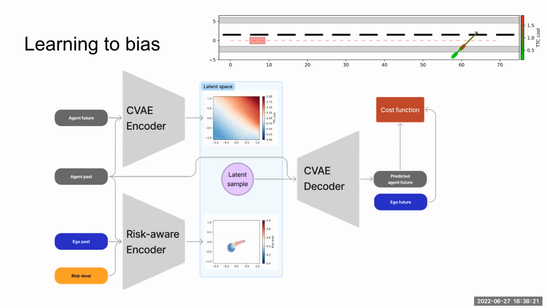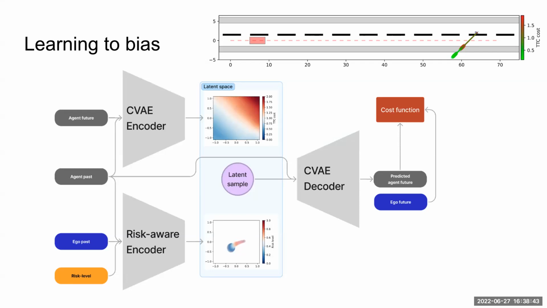So in that simulation, we trained a CVAE predictor to just predict the unbiased distribution of behavior from the pedestrian. And what we can look at is the cost map in the latent space. In this specific example, the lower right corner is low cost, so it's safe behavior, walking fast.